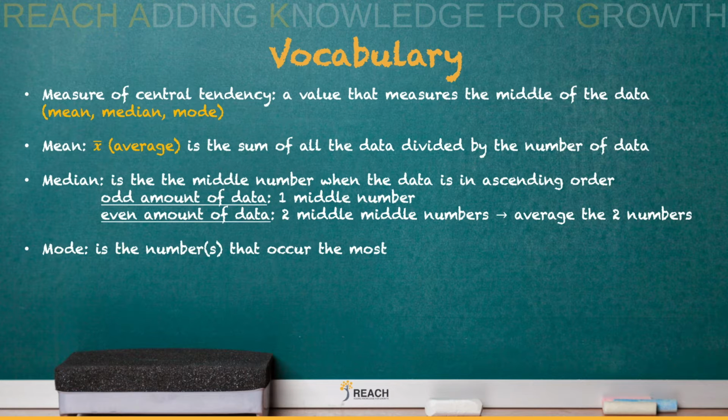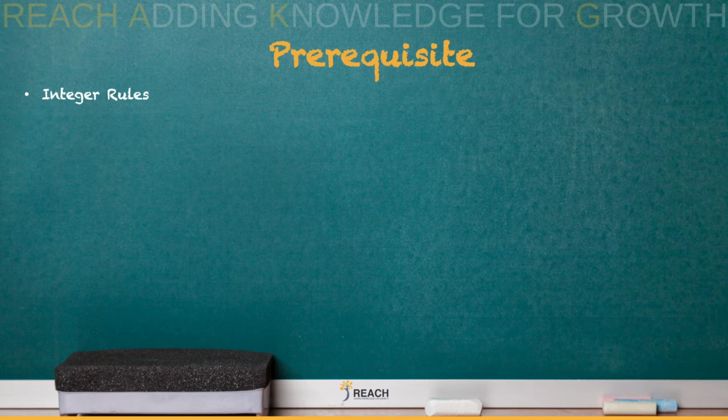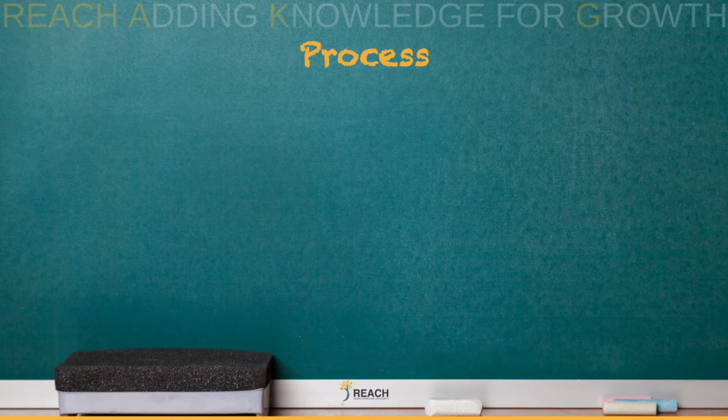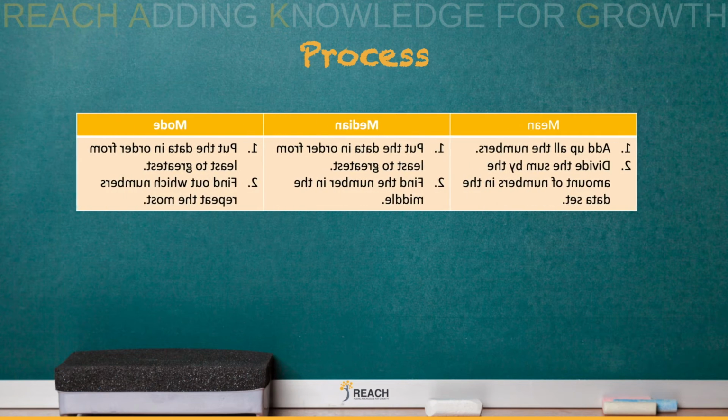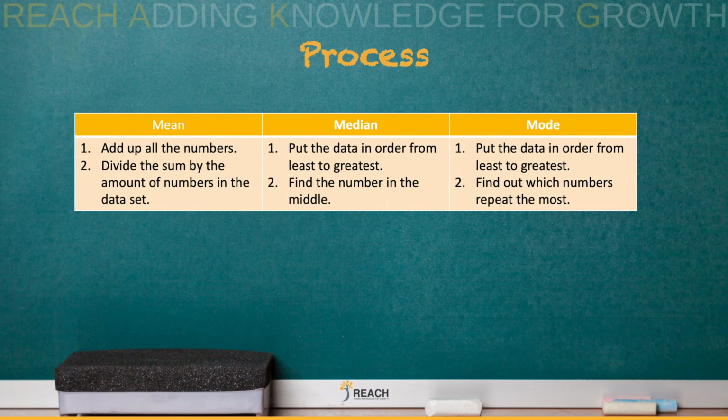The mode is the number that occurs the most. All right, so what's the process? The process to find the mean is just to add up all the numbers and divide it by the total numbers in the data set. The median, just put it in order from least to greatest, and you find the middle number depending on if it's odd or even. And then your mode, make sure you put it in order so you can easily see which one occurs the most.